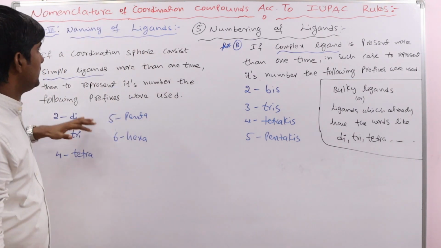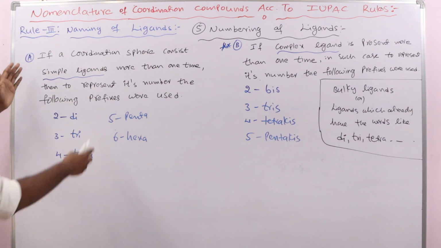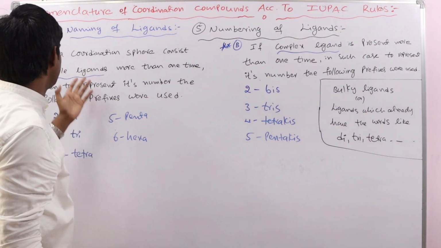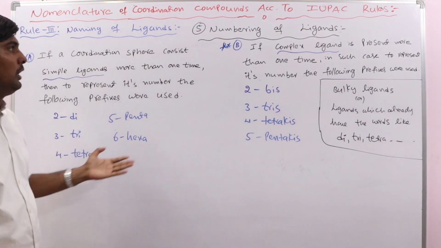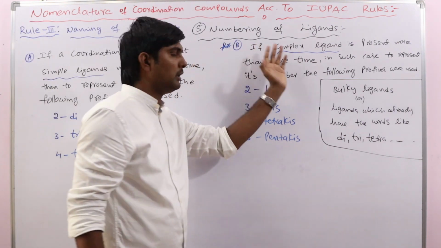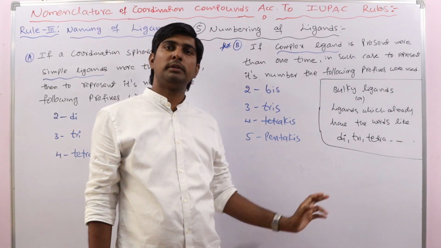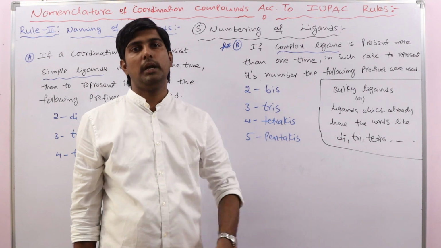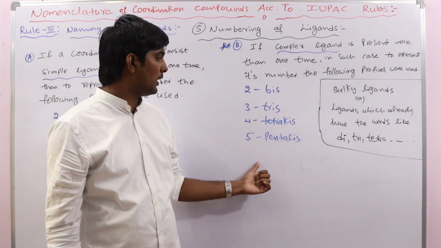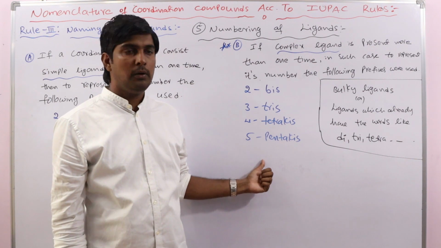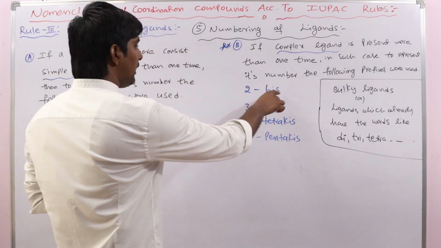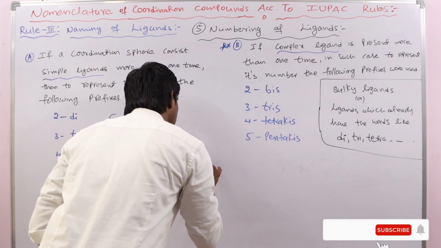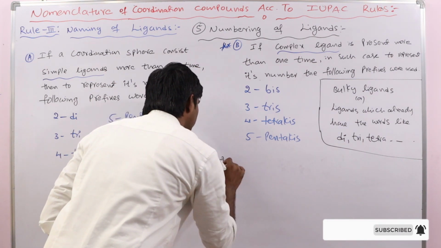Clear? So this is the numbering of ligands. This we already know, we just use it in organic chemistry. So these prefixes are for the simple ligands and these are for the complex ligands. After all the rules I will explain the complexes which have complex ligands and how to write their names. So here you should concentrate more on this rule. Now after writing these prefixes, this is also an important point you should remember.